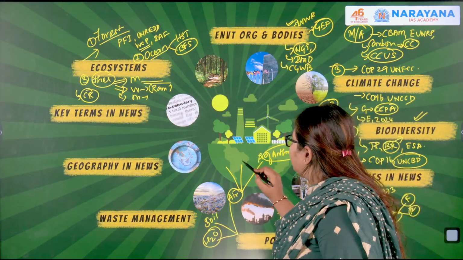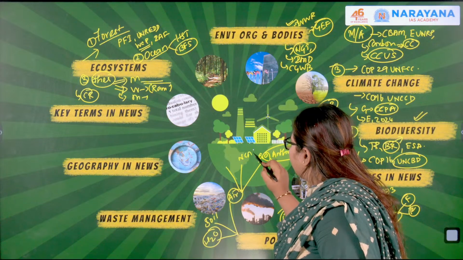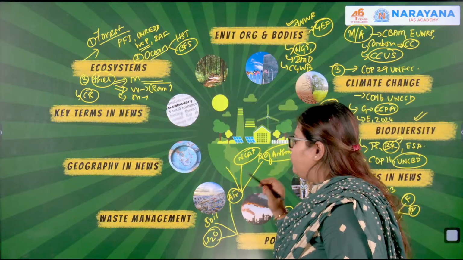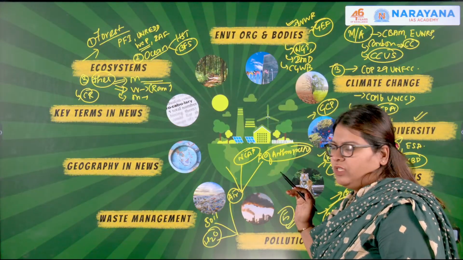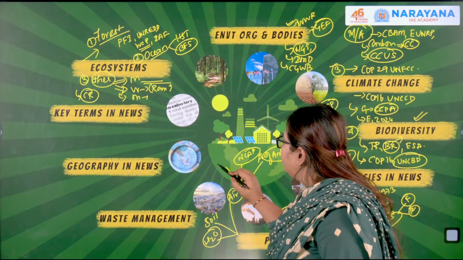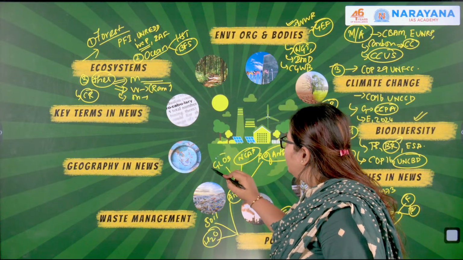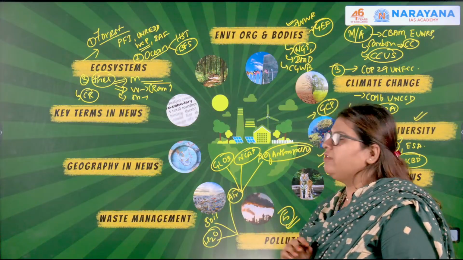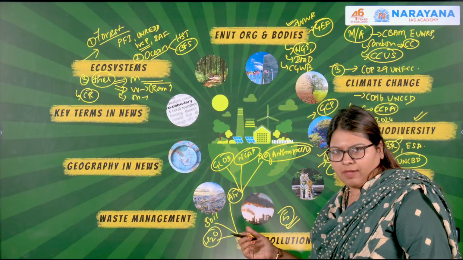Next, we discussed the NCAP, that is the National Clean Air Program, how cities are categorized under that, as well as the provisions of different acts we saw here. Then we moved on to discuss the ground level ozone, which is also called the tropospheric ozone. Okay, so these are the 3 different topics we discussed under air pollution.